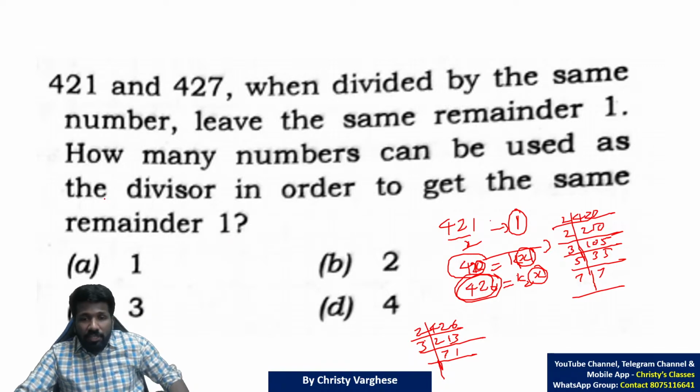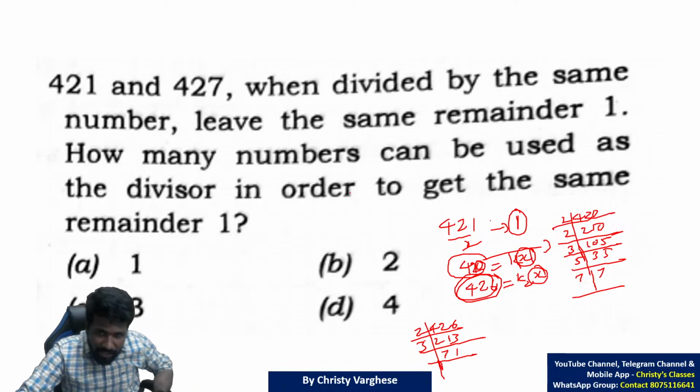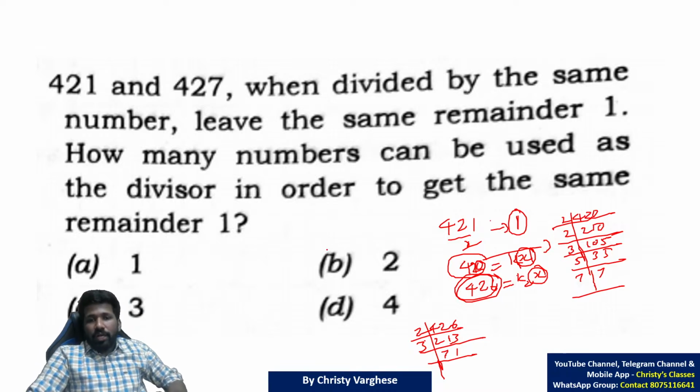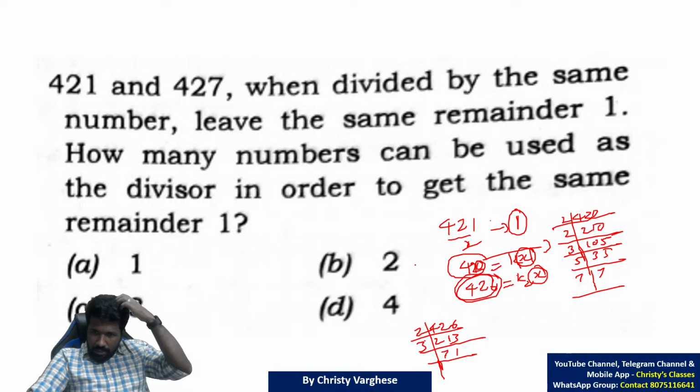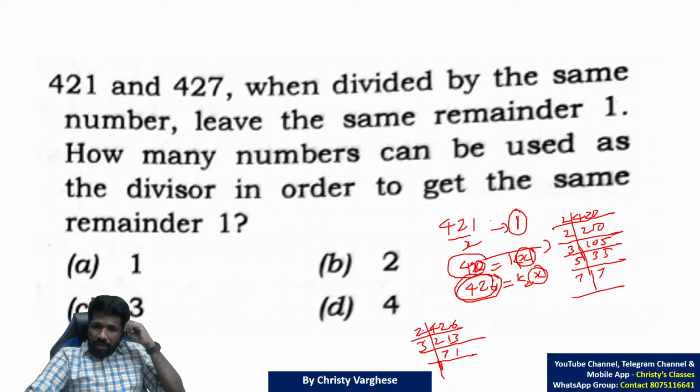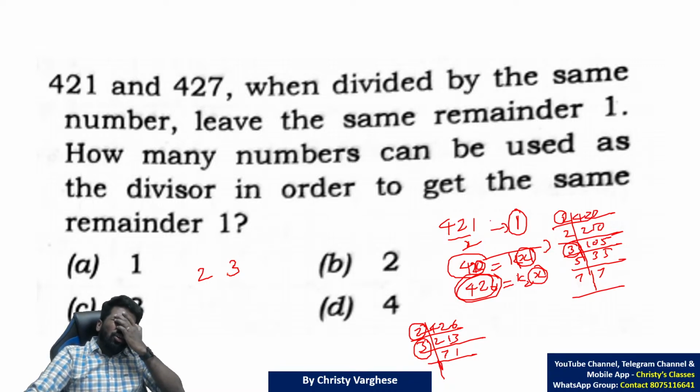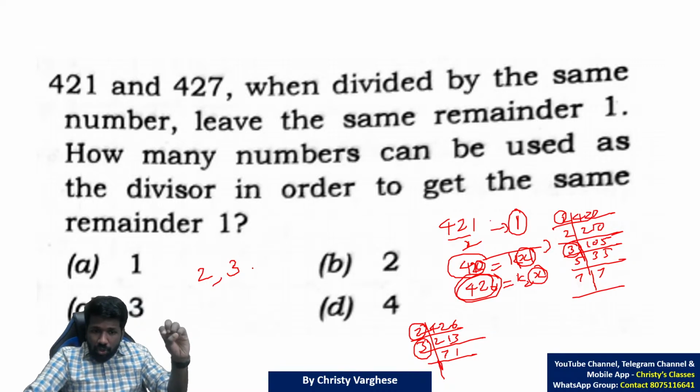Okay, the final question is, how many numbers can be used as the divisor in order to get the same remainder 1? Now you have the factors. Here 2 and 3 are factors, and there also 2 and 3 are factors. So the common factors are 2 and 3. But 2 into 3, 6, is also a common factor.